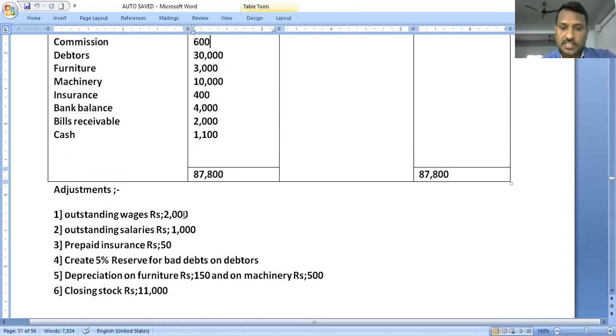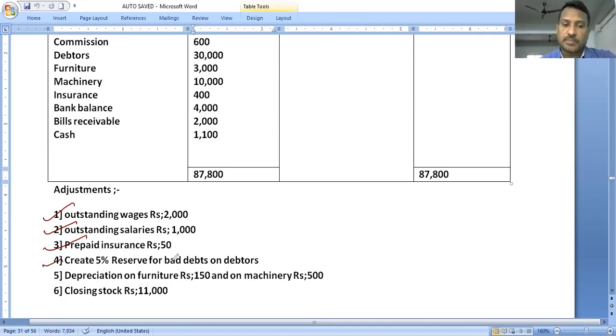The first adjustment is outstanding wages. Add it to the wages on the debit side of the trading account, and it is shown a second time on the liability side of the balance sheet. Outstanding salaries, we have to show twice. Add it to the salaries on the debit side of the profit and loss account, and show it on the liability side of the balance sheet. Prepaid insurance: deduct from the insurance on the debit side of the profit and loss account, and second time it is recorded on the asset side of the balance sheet.